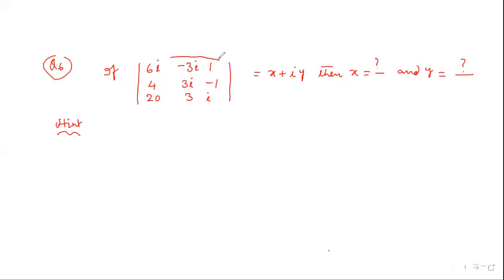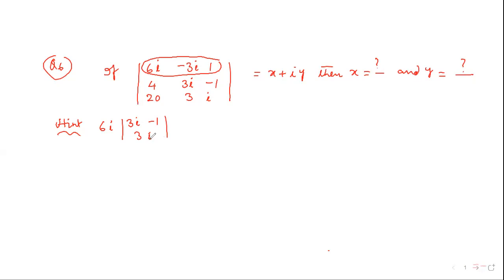First row underline. Okay? First write down 6i into the determinant of the rows and columns remaining after removing the horizontal line and vertical line, 3i minus 1, 3i.